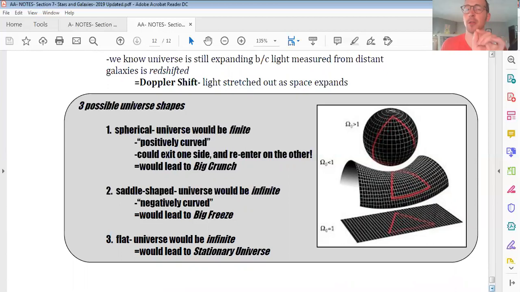Not Super Mario Brothers for Nintendo, but the actual coin-op Mario Brothers where you had all the platforms and Donkey Kong up on the top. You could actually run Mario off one side of the screen and then he would come back in on the other side. Astronomers, though, think this one is unlikely because years ago they looked at the cosmic microwave background, basically the first echo of the blast after the Big Bang, and they looked for places where the background was repeating itself, and they could not find any, so they think a spherical universe is unlikely.